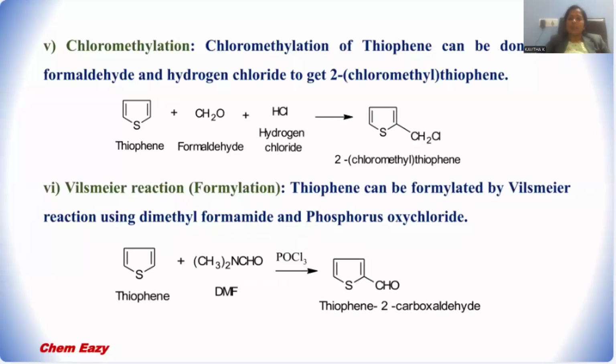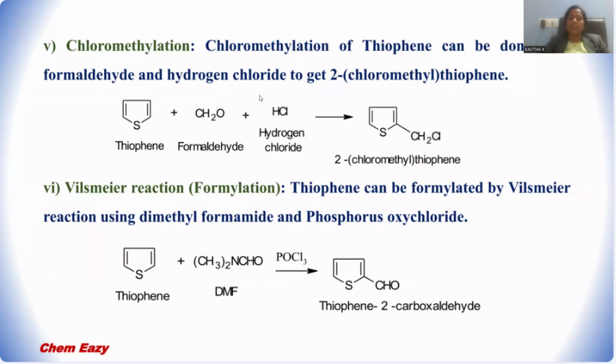Let me go with other possibilities for the synthesis of this kind of thiophene. This is a kind of extension to the thiophene only. Thiophene reactivity, we are discussing chloromethylation, right? There is a reactivity of the thiophene towards formaldehyde and HCl together.